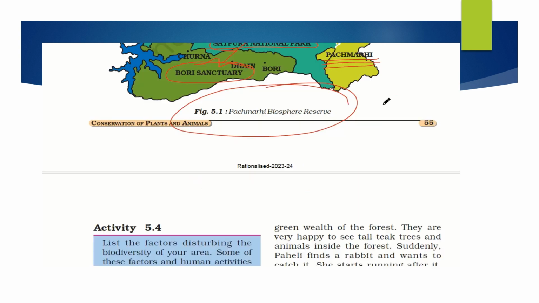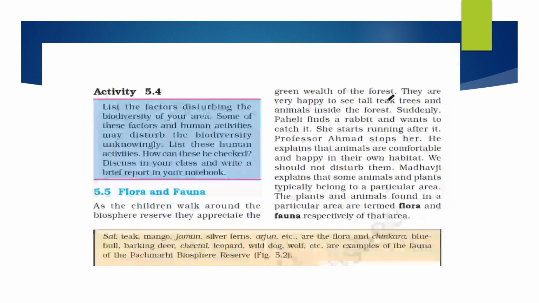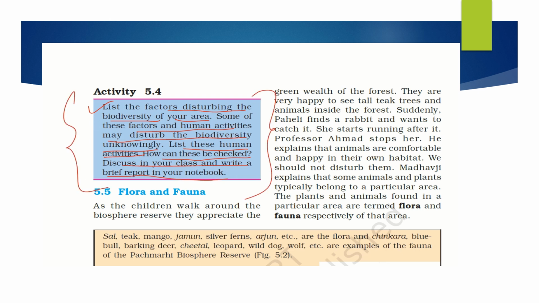Now let us see this activity: list the factors disturbing the biodiversity in your area. Might be in your area there are some factors disturbing the biodiversity, that is, the plants and animals of your area are being disturbed by something. Some of these factors and human activities may disturb the biodiversity unknowingly. List these human activities and how these can be checked. Discuss in your class and write a brief report in your notebook. This is also one of your homework. Discuss this activity with your classmates and write a brief report in your notebook.